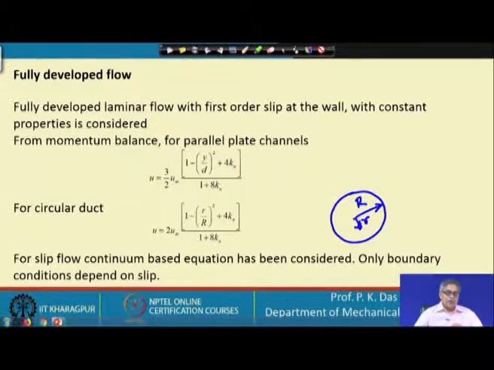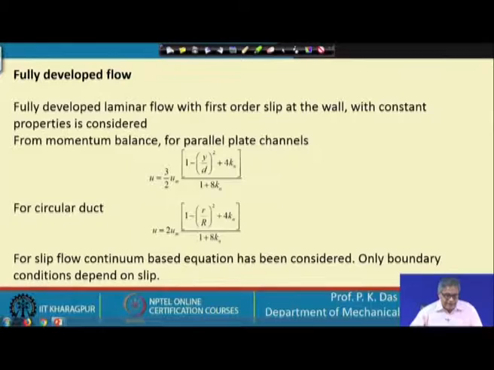If it is a flow through a macro sized pipeline or tube, then what will happen? Then we have k n equal to 0, and our equation is u is equal to twice u m times 1 minus small r by capital R whole square, upon 1, since k n is equal to 0 in this case. This is the equation we conventionally get for Hagen-Poiseuille flow, or fully developed flow through a circular pipe or tube.